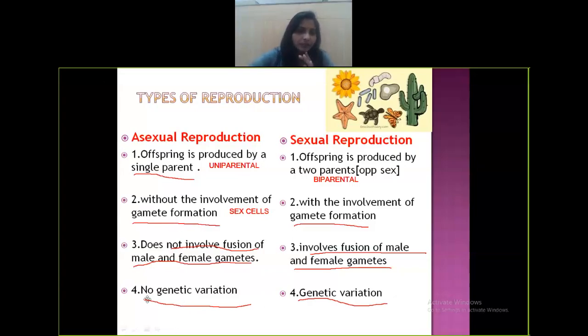Asexual reproduction takes place in the lower organisms, organisms like amoeba, hydra, all such cases. It's here asexual reproduction is taking place, whereas this is taking place in higher organisms, let's say human beings, plants, animals. In all such organisms, sexual reproduction is taking place. So these are the major differences between asexual and sexual method of reproduction.